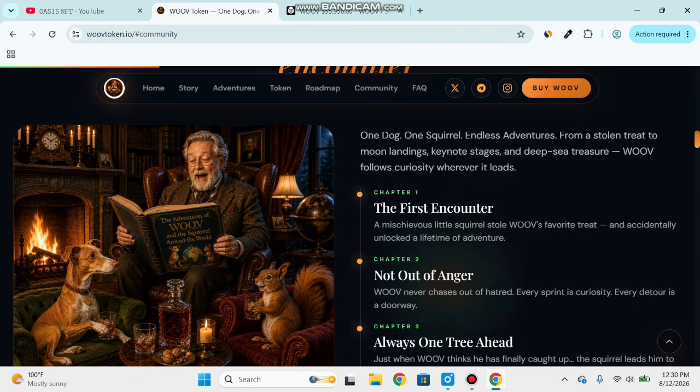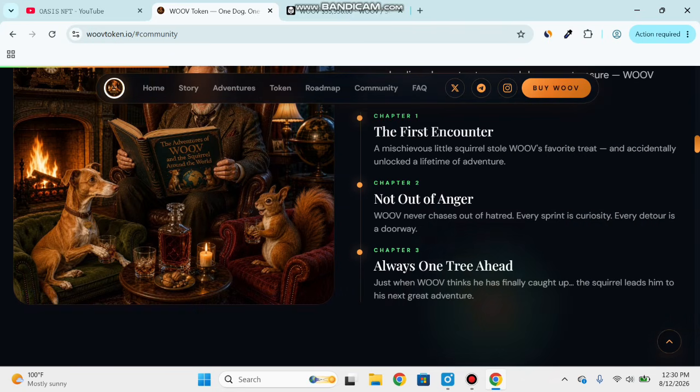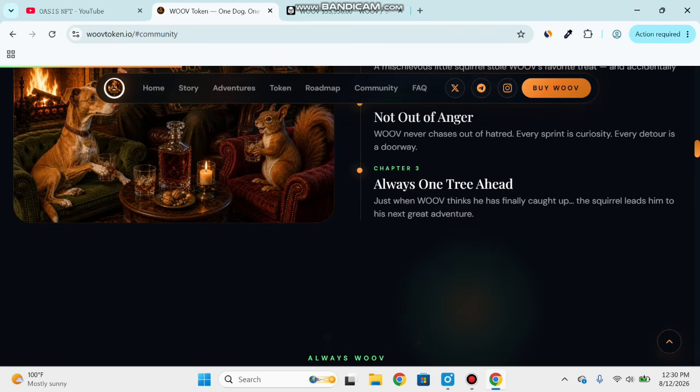Chapter 2, not out of anger. Woob never chases out of hatred. Every sprint is curiosity, every detour is a doorway. Chapter 3, always one tree ahead. Just when Woob thinks he has finally caught up, the squirrel leads him to his next great adventure. So you can see these are the 3 chapters of Woob token.